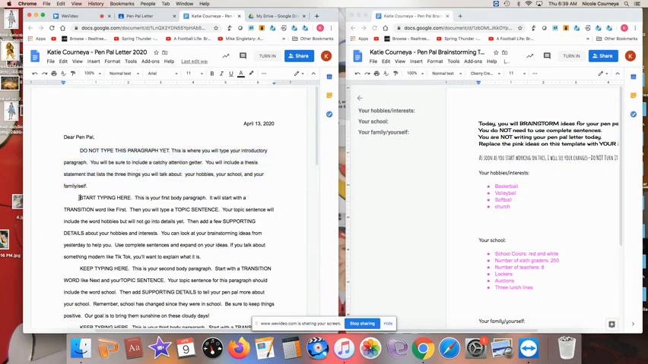Second paragraph, this is the first body paragraph. It says start typing here. That is exactly what we're going to be doing today, and all of the directions on how to type that paragraph are found inside of that paragraph. So it says start typing here. This is your first body paragraph. It will start with a transition word like first. Then you will type a topic sentence. Your topic sentence will include the word hobbies, but we will not go into details yet. Then add a few supporting details about your hobbies and interests.